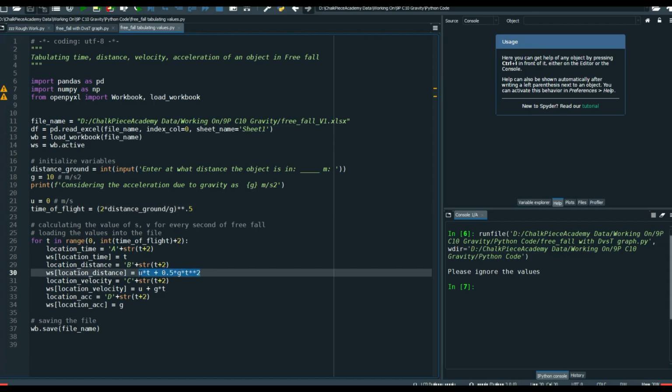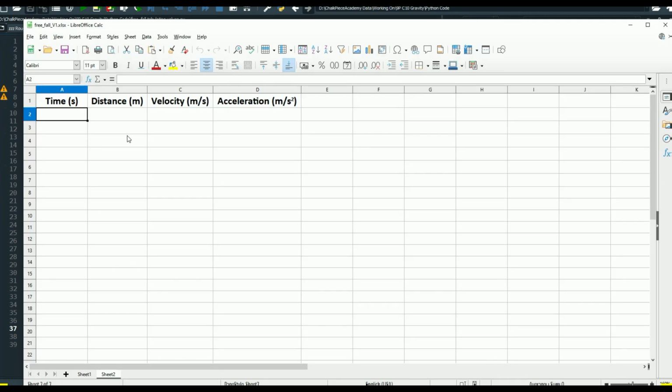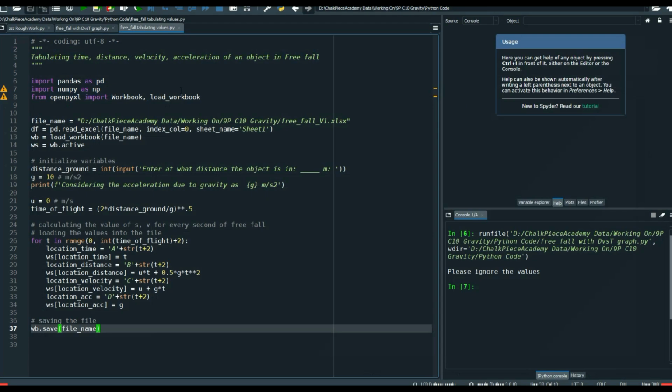Can you see this, guys? It's over here, ut plus half at square. Everything else is a bit messy for you guys. You won't be able to understand it. I mean, it's done neatly, but it looks messy. So this is a program wherein we're going to tabulate the values. We're going to put it in an Excel sheet. Okay guys, I need to close it for it to work. Now you don't see any values. Once we simulate this, we'll have values in that particular file.